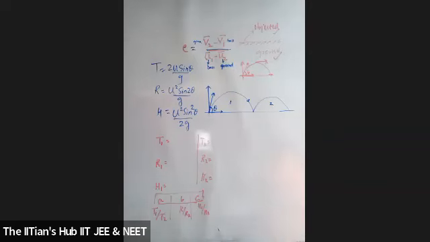Now they've given you what? Let A, B, C be the ratios of time of flight, T1 by T2, B the ratio of R1 by R2, and C the ratio of H1 by H2 for the two given cases. Hope that is clear. With the ratios of time of flight, horizontal range, maximum height in two successive points, find the value of ABC in terms of E. यानी तुम्हें final answer सबका E में मिलेगा, students. Hope the question is now clear.